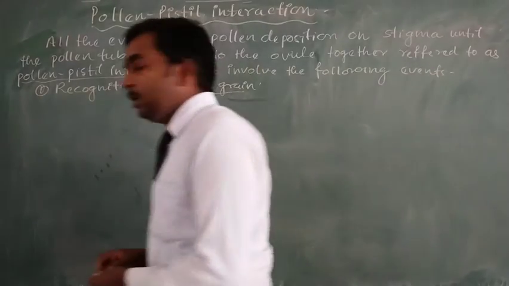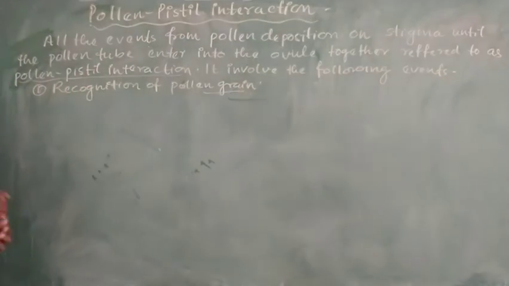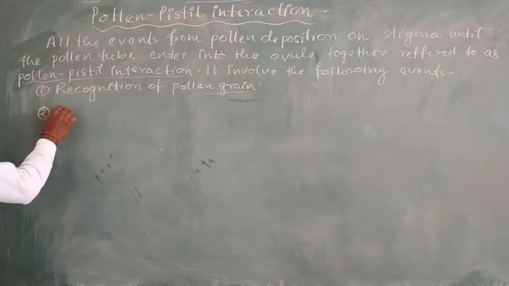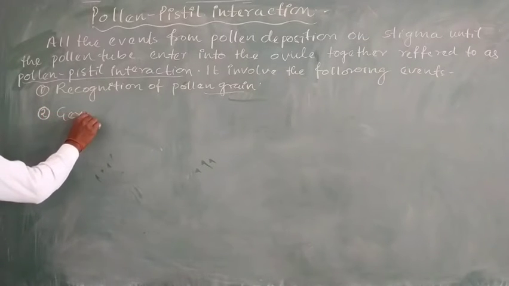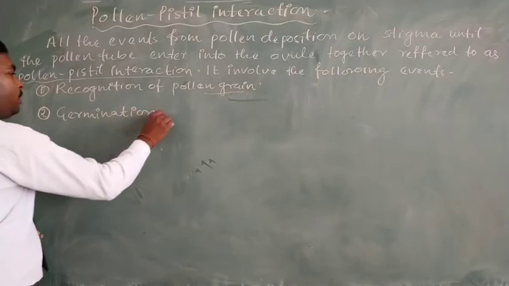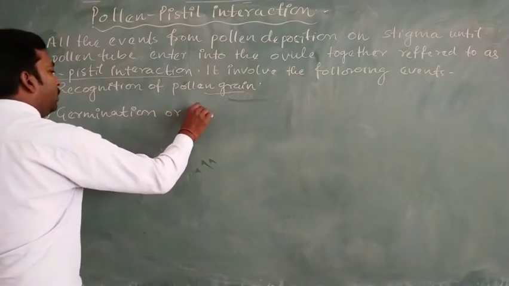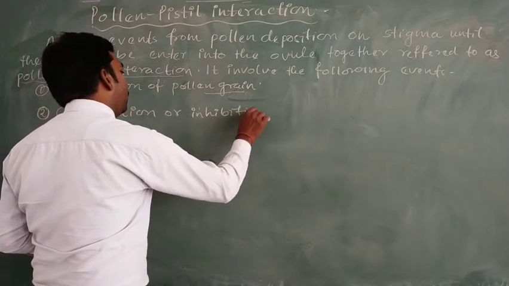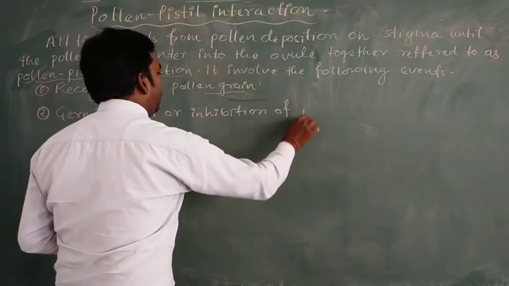So after recognition, the second event involves the germination or inhibition of pollen grain.